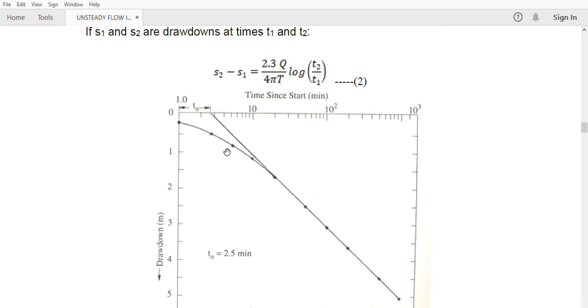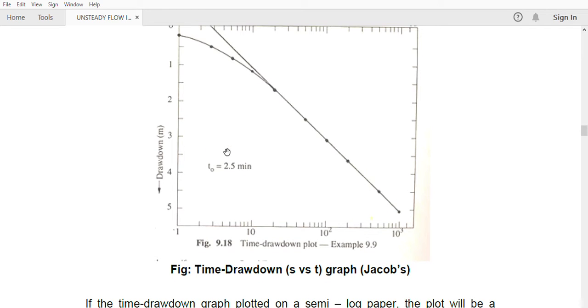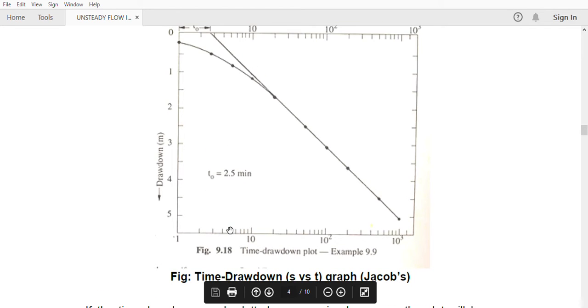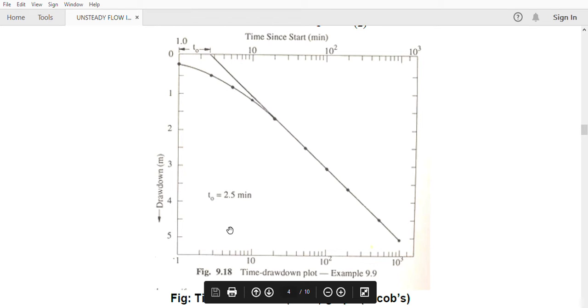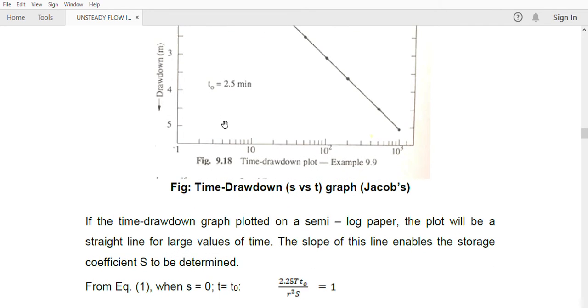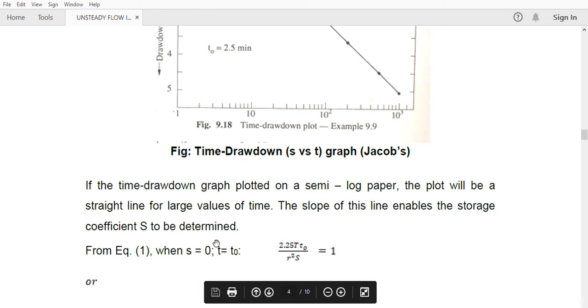Now from the pumping test data, he has drawn the time-drawdown curve on a semi-logarithmic sheet. The graph will be like this: it will show a straight line after a particular time value. This is the actual graph. Now we extrapolate this graph to meet the axis at zero drawdown. So this is T0: at drawdown equal to 0, T is equal to T0.